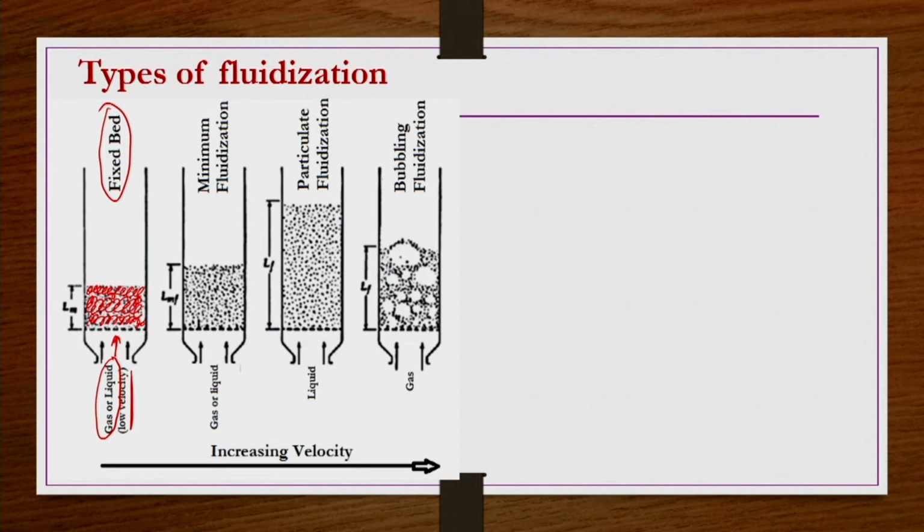Though the bed is not constrained at the top, the velocity of the upcoming fluidizing medium is low, so the packing structure is not changing much. It remains similar to a fixed bed.